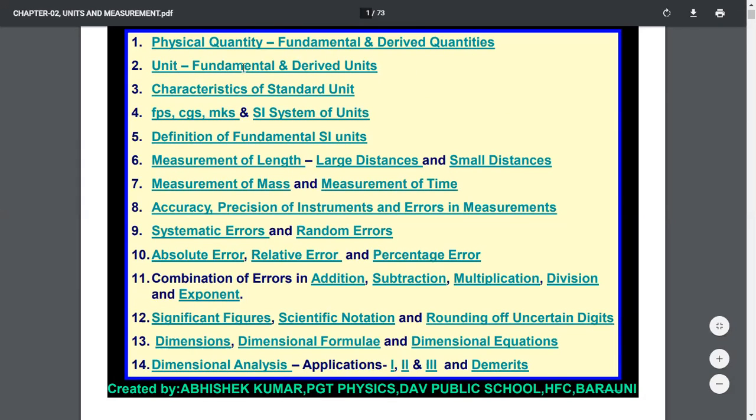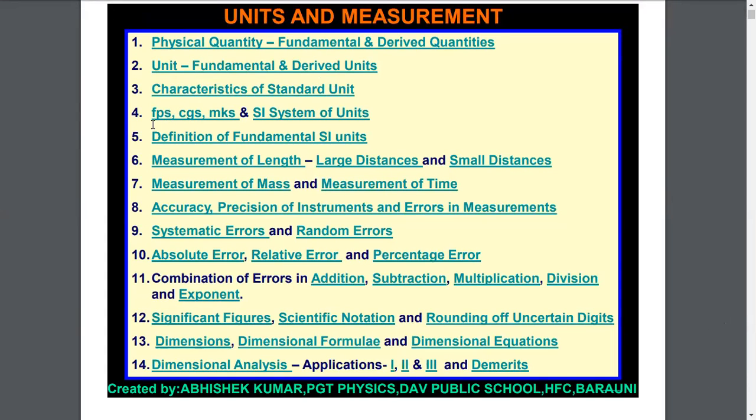Thereafter units, and then fundamental units and derived units, and characteristics of standard units, and system of units like FPS system, CGS system, MKS system, and SI system of units.